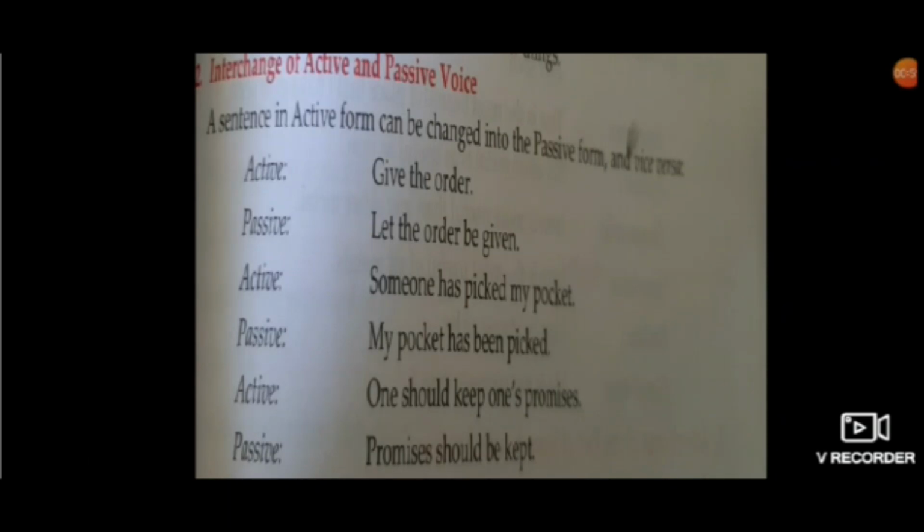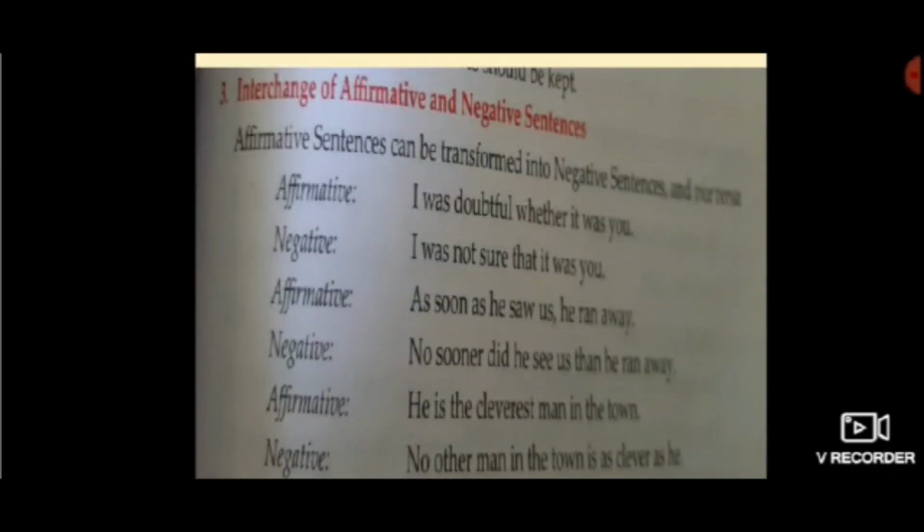And the first one, active voice, give the order. So in passive voice you will be writing down let the order be given. Someone has picked my pocket. So when you change it into passive voice, you will write down my pocket has been picked. Yes, let's come to the next one. Interchange of affirmative and negative sentences.